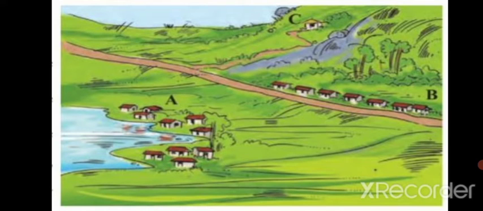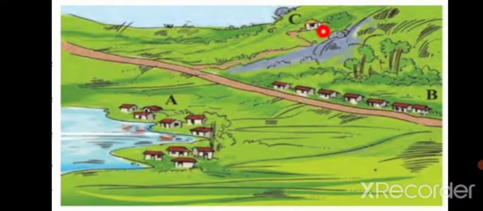What is the difference between the human settlements at A over here and B over here? We see that at A there is a water body close to it, whereas B is close to the roadside and they are in a straight line, parallel to the road. What is the difference between B and C?